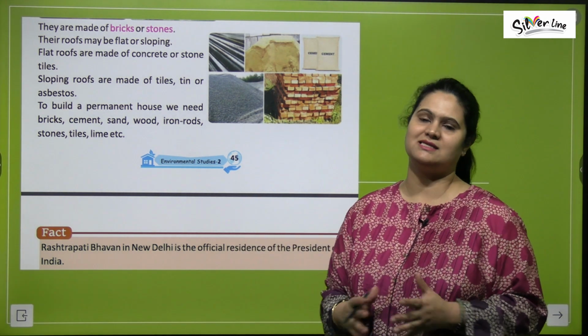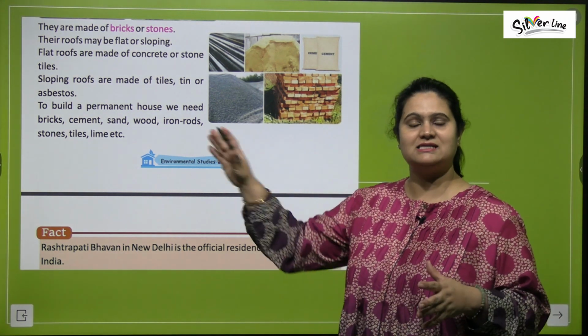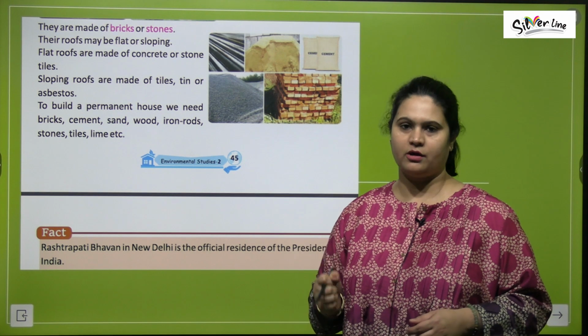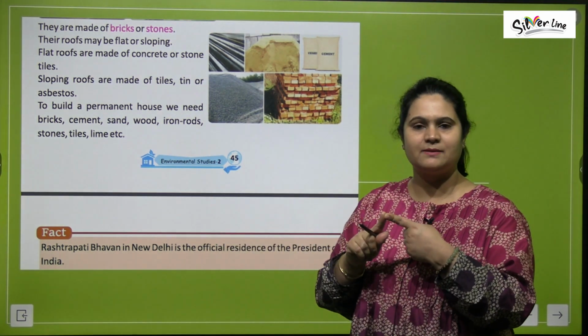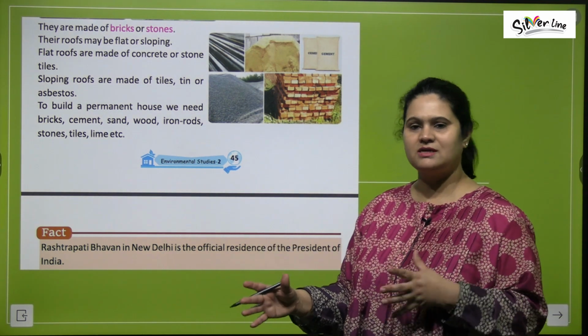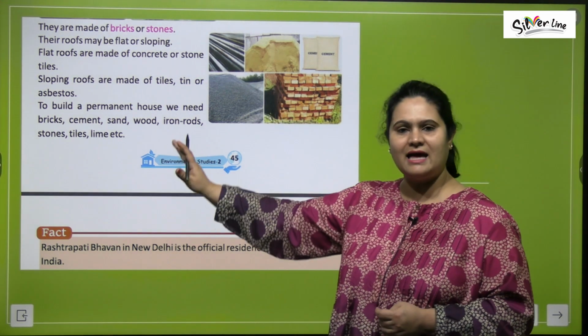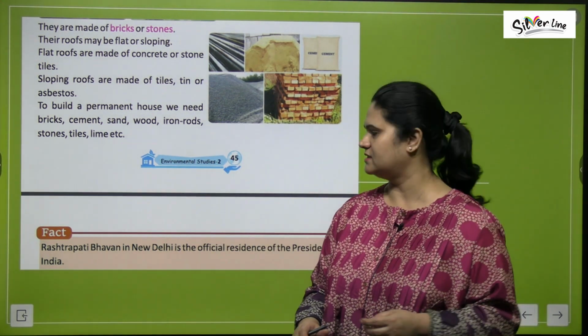So all these things are required to make a permanent house, right? These things make the house strong, right? So bricks, cement, mainly the things are bricks, cement, iron, wood, stones, right? All these things, sand, these are very important for making the permanent houses.